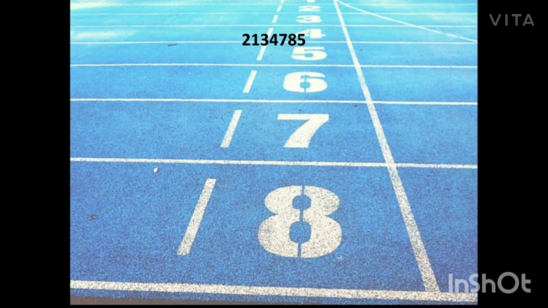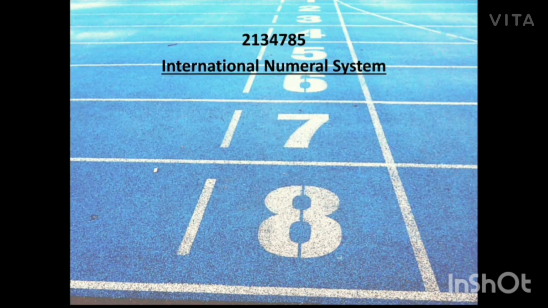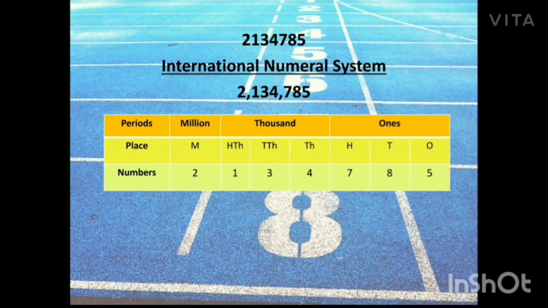Now as per the international numeral system, first I will put the commas. The pattern for the international numeral system was 3, 3, 3. So here you can see from the right hand side I have left 3 digits, put a comma, then again 3, then put a comma. Okay, so this I have put in the place value chart to make it easy for us to read.